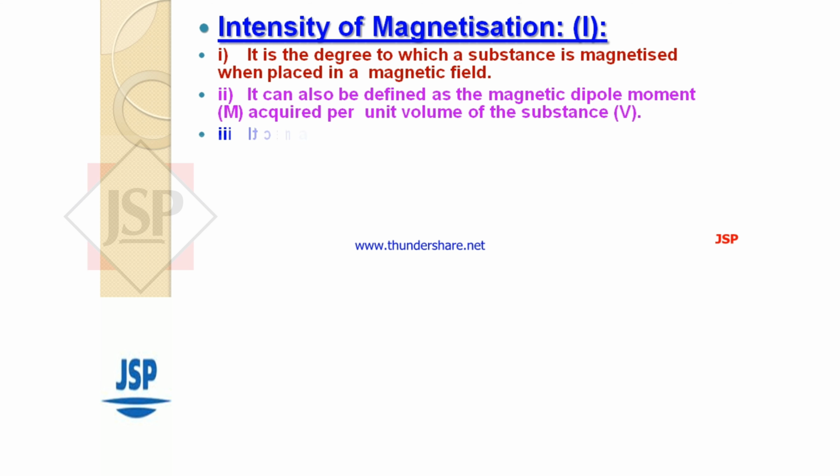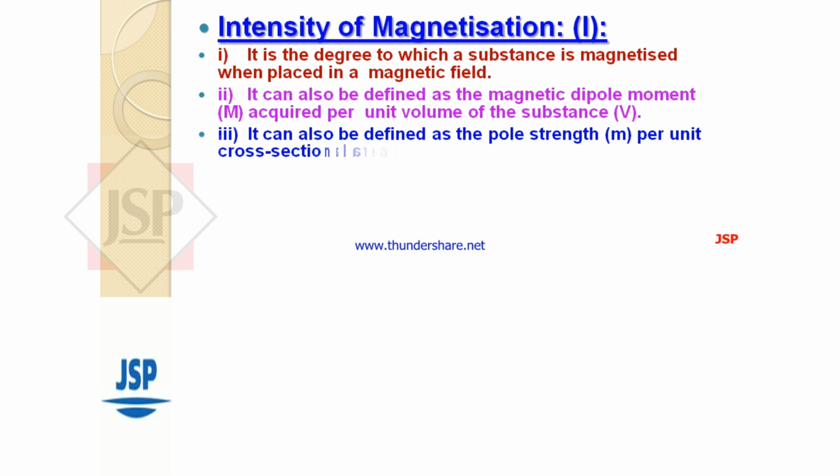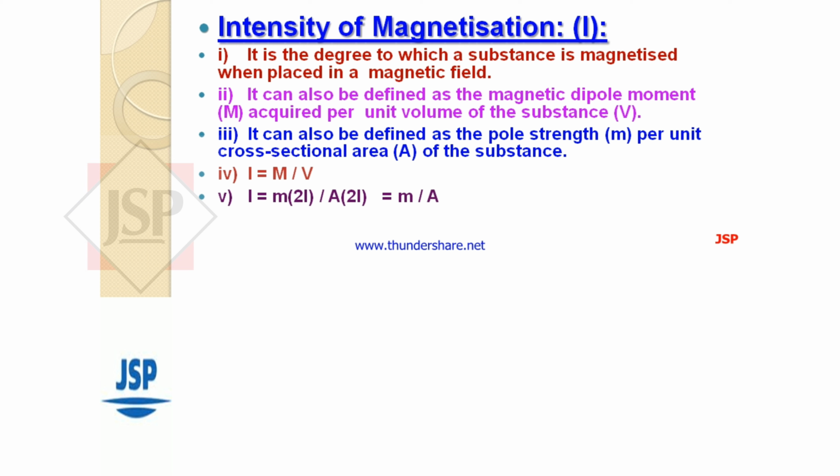Third point, it can also be defined as the pole strength m per unit cross sectional area A of the substance. Fourth point, I equal to M divided by V. Fifth point, I equal to m into 2L whole divided by A into 2L equal to m by A. Sixth point, SI unit of intensity of magnetization is ampere per meter.